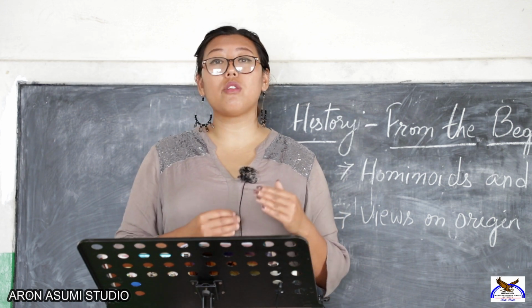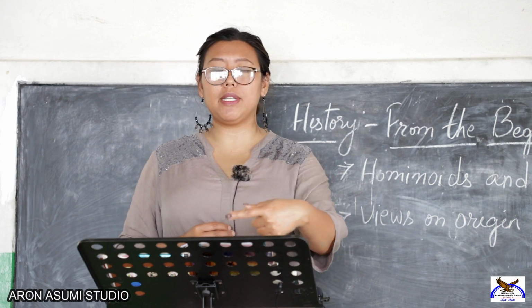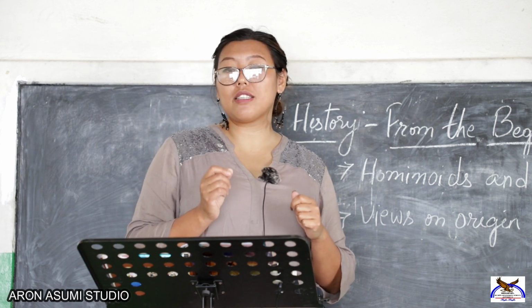Now the third one is Homo erectus. Man evolved from Australopithecus to Homo habilis, and from Homo habilis to Homo erectus. Homo erectus is also called upright man. Homo erectus was the first human ancestor. They are called upright men because they could walk in an upright posture, and Homo erectus existed between 160,000 and about 300,000 BC.